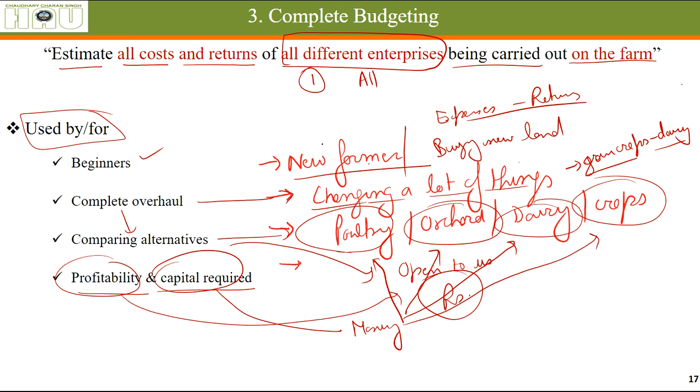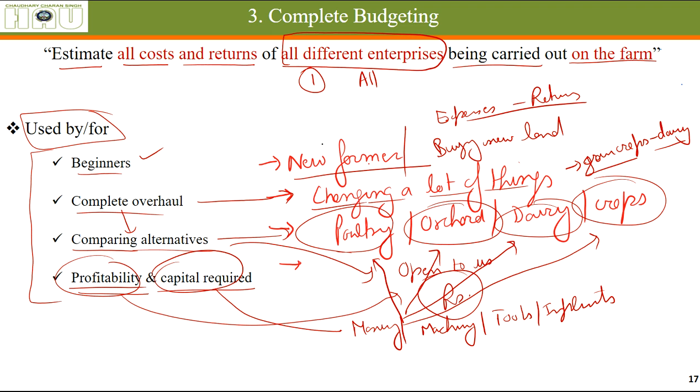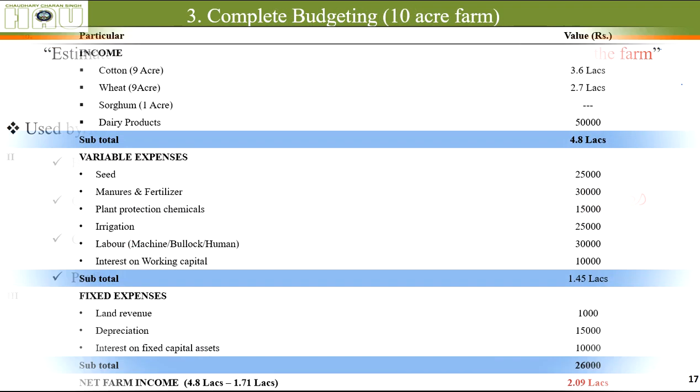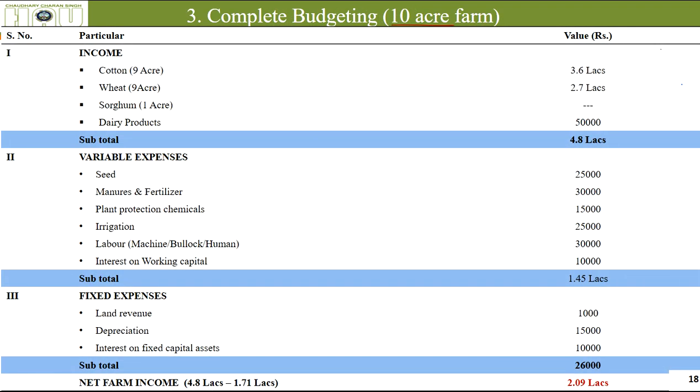This is actually in the capital requirement, not just in money terms but in machinery terms also. Different tools, different implements will be required. Okay, so this complete farm budgeting is helpful for us in these manners: for beginners, for complete overhaul, for comparing different alternatives, for checking the profitability of different alternatives, and if there are some capital requirements we can account for them also, and we can see whether we can meet those capital requirements. Now let's see an example of a complete budgeting of a 10-acre farm.